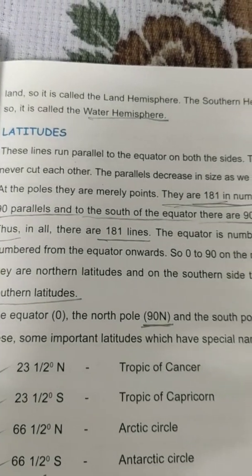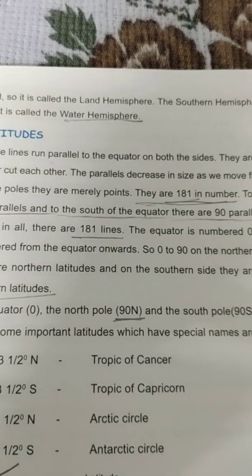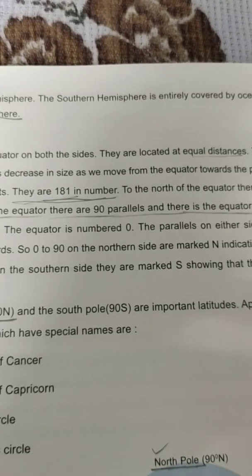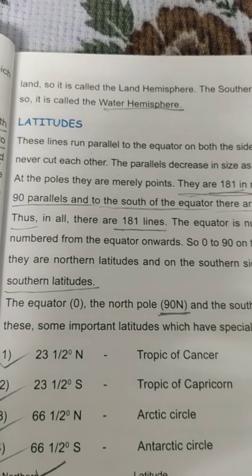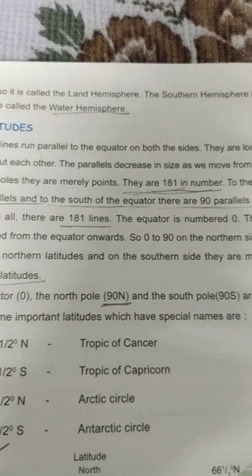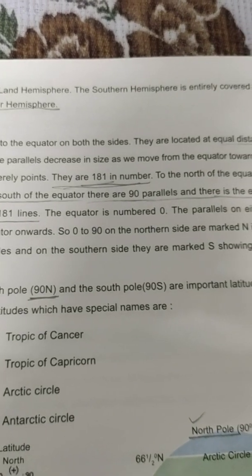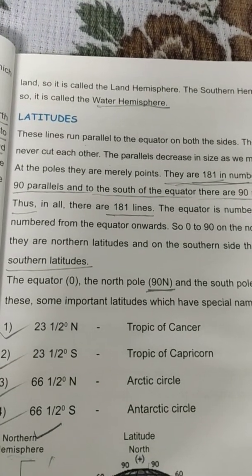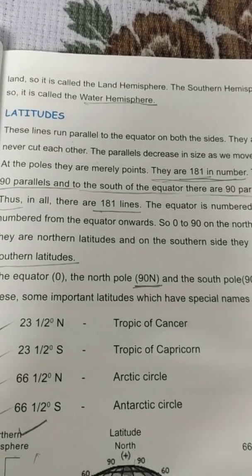At the poles they are merely points. They are 181 in number. To the north of the equator there are 90 parallels, and to the south of the equator there are 90 parallels, and there is the equator itself. Thus in all there are 181 lines.